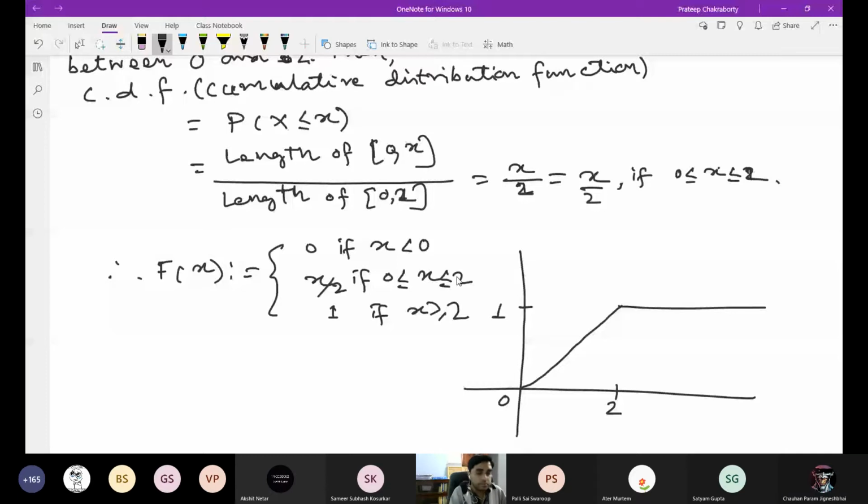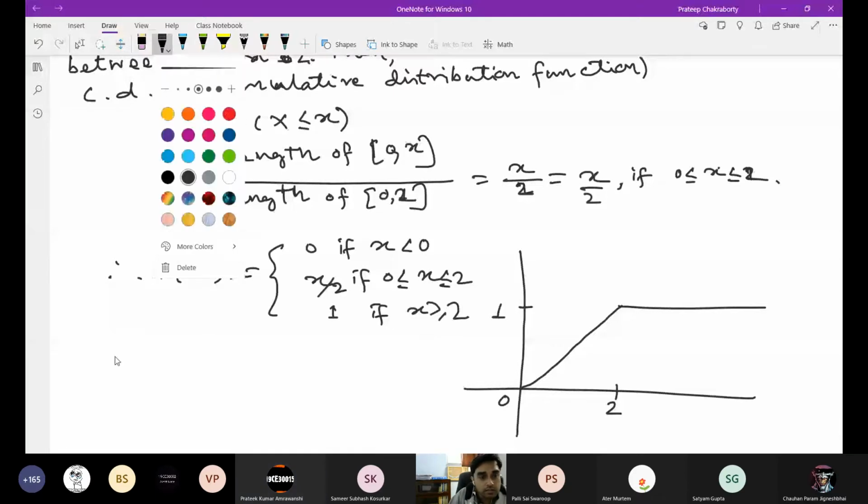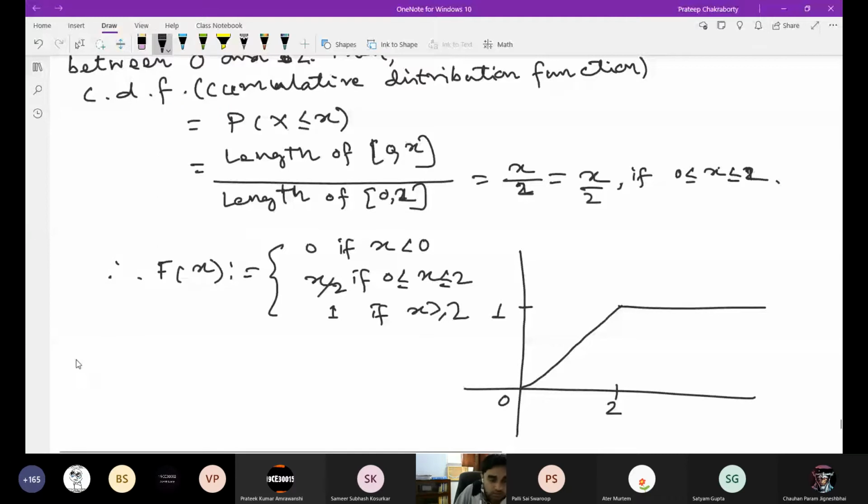Yes, sir. Okay. Now is this fine, everything? Sir, but you can't take x greater than equals to 2, because x is up to 2 only. Okay, I'll show you. You cannot say x equal to 2, but we can always take x less equal to 2, right? So let's see what is F of 2.